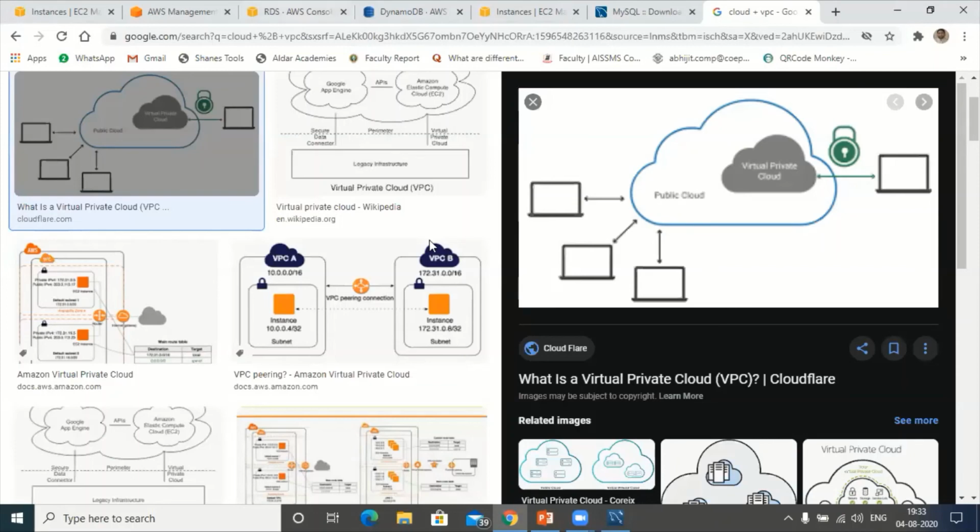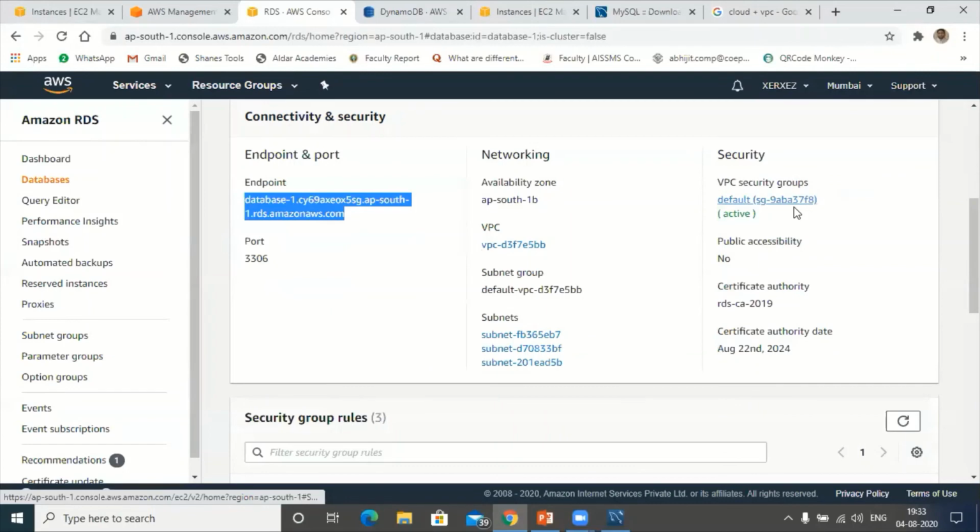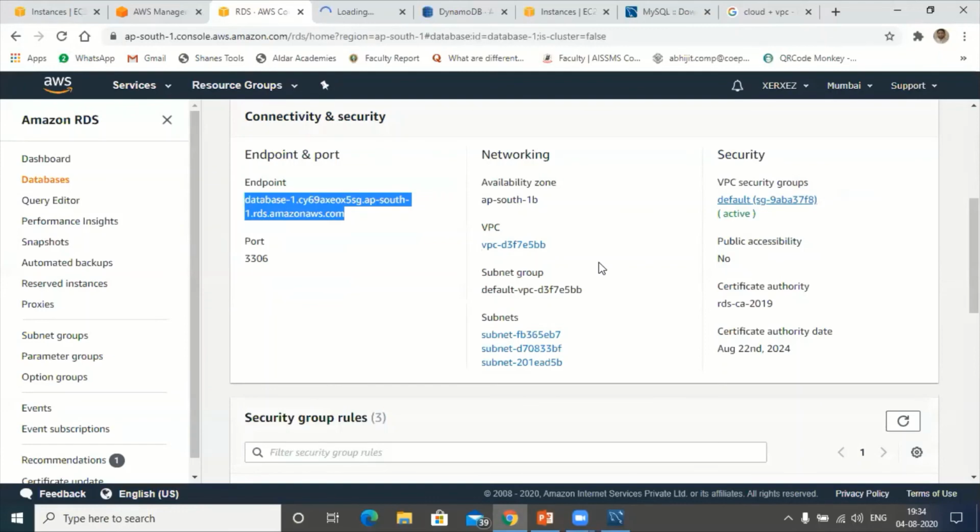To do that, I'll go to security group. Click here on security group. Scroll down.